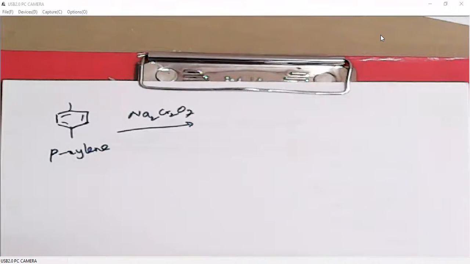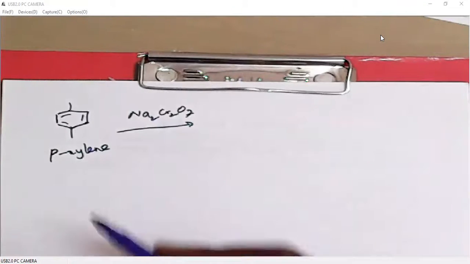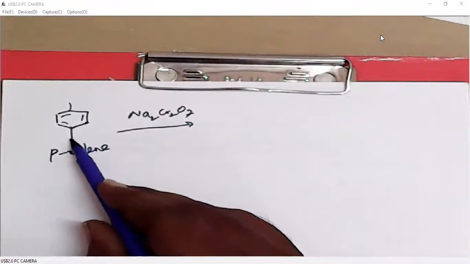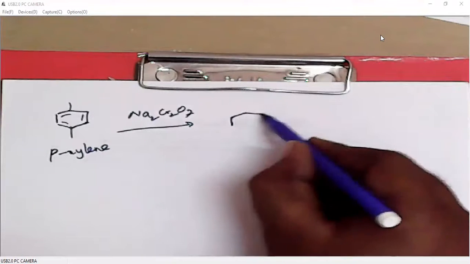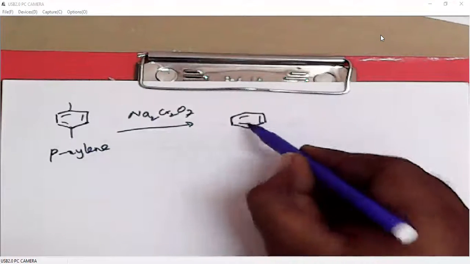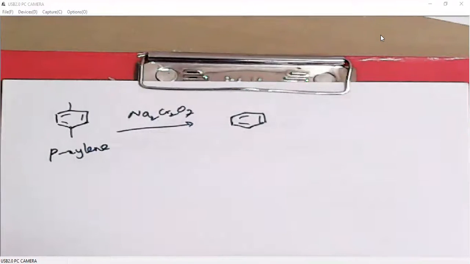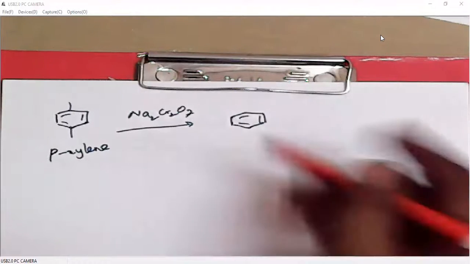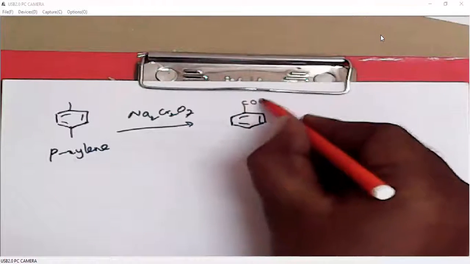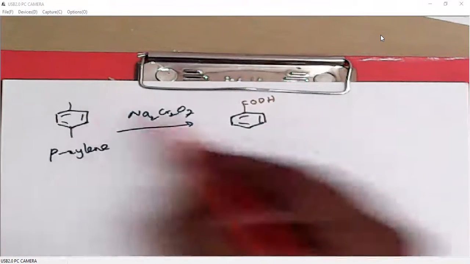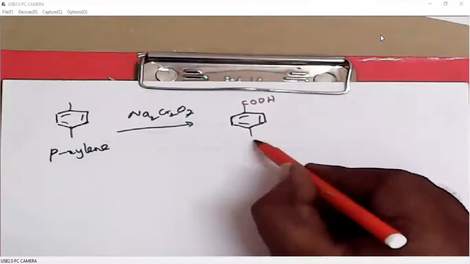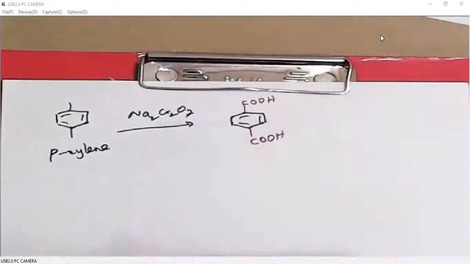So with a single benzene ring, what we can do: if the allylic carbon has a hydrogen, that can be oxidized to carboxylic acid. If the allylic position doesn't have a hydrogen, then we cannot do any oxidation on the benzene. So here it becomes COOH because it is a CH3. Again, it is also a CH3, so it becomes COOH.